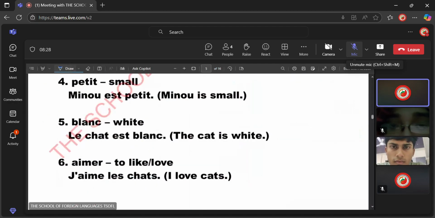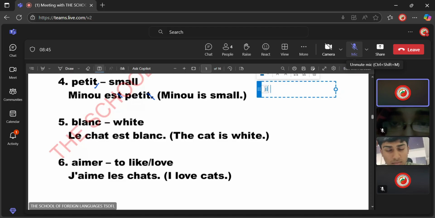Now in French, most of the alphabets at the end, not the vowels, but the consonants, will remain silent. Like T is silent here. For example, Minou a petit, T is silent, Minou a petit. Now suppose you are referring to a male person and saying he is small, it will be il est petit. Meaning he is small.